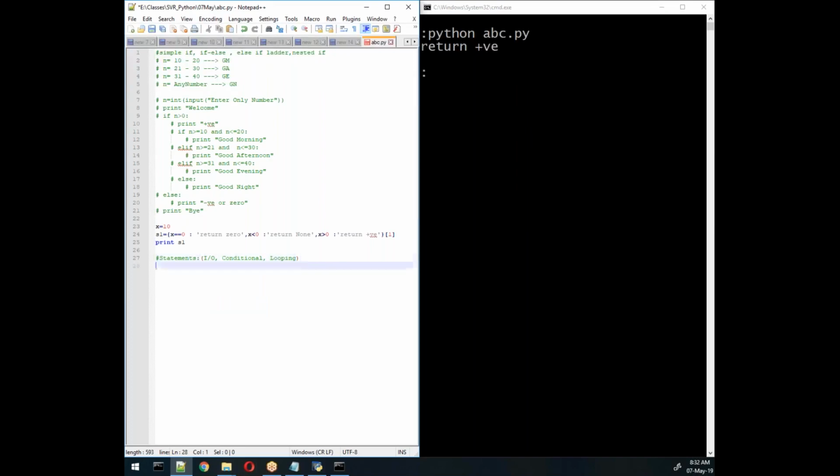Based on these statements, we have another concept, advanced statements, like lambda and comprehension. This concept we will see today.